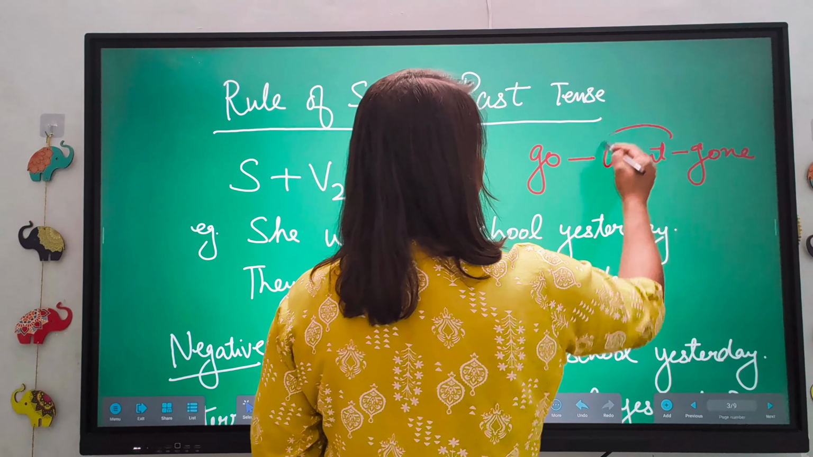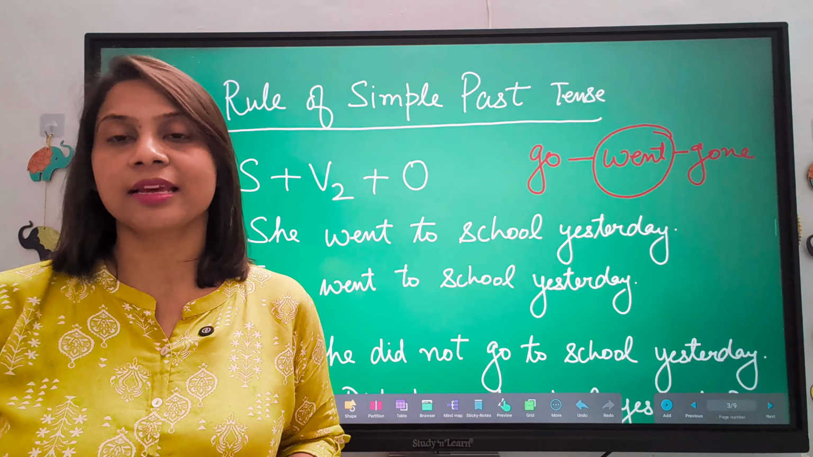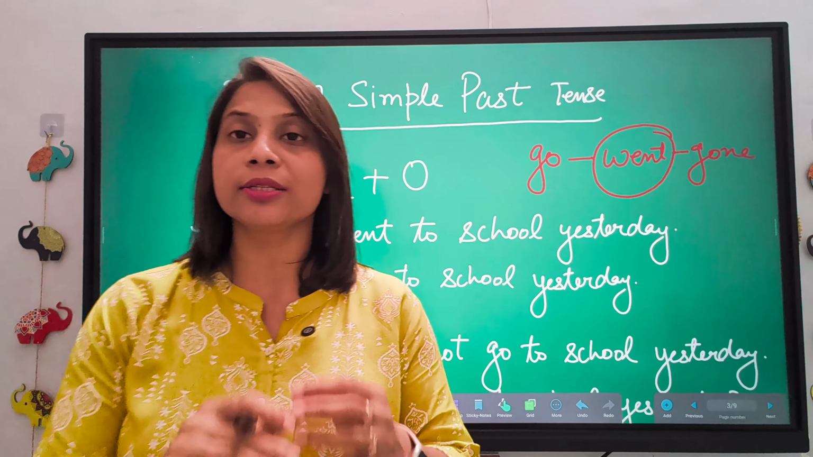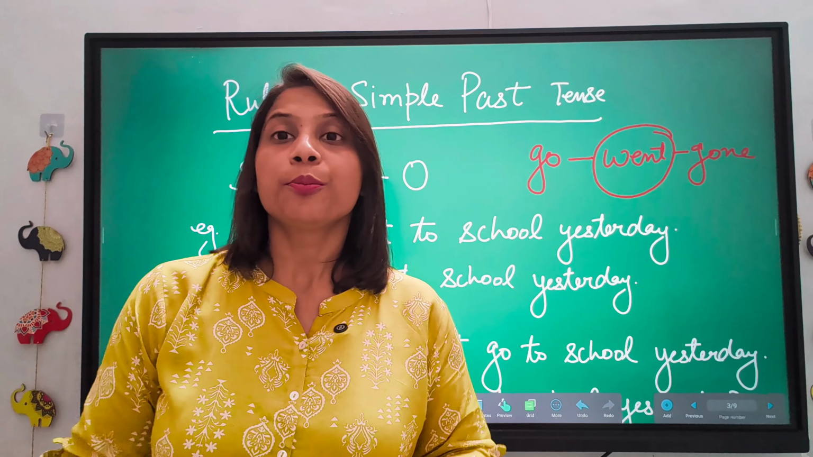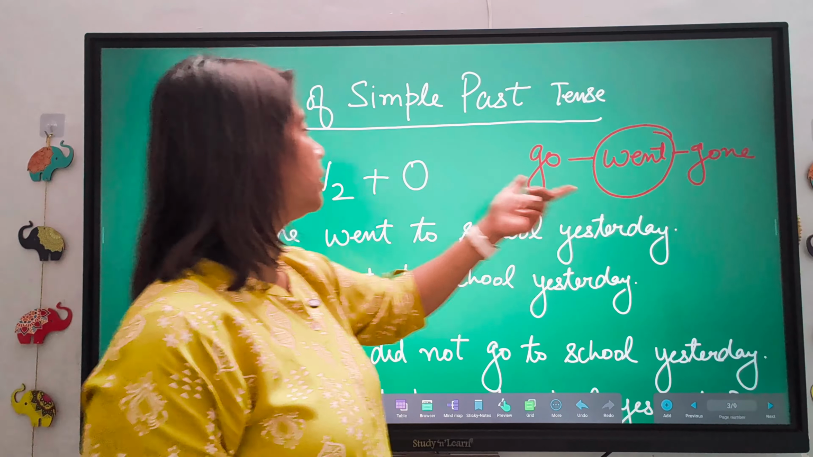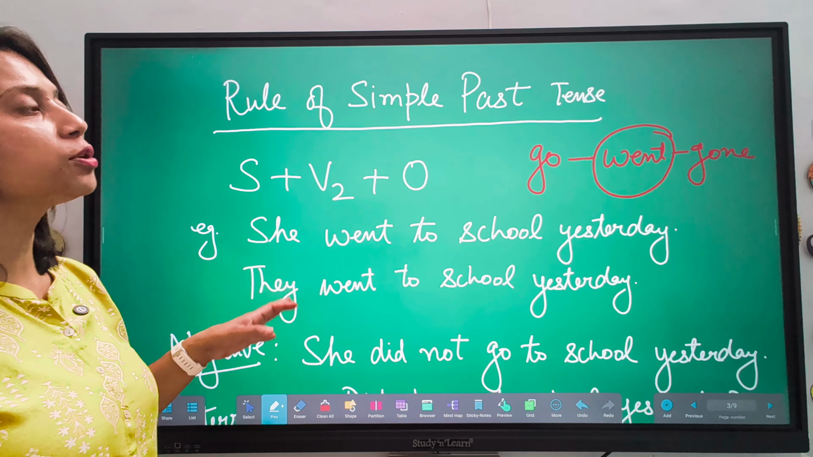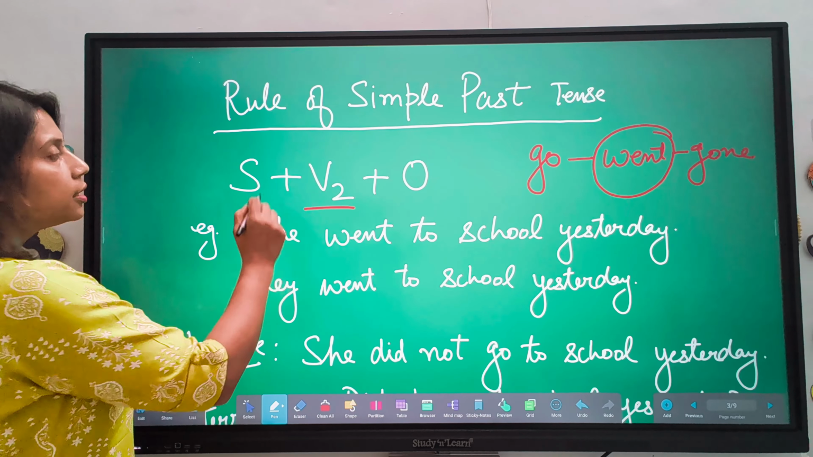So this second form, went, will be used in simple past tense. And interestingly, the second form of verb is never used anywhere else. In the whole grammar in English, you will never use the second form of verb anywhere else. Only in the simple past tense. So this went you will write, or any second form of verb you will use in simple past tense.